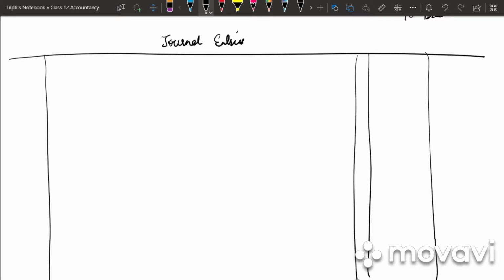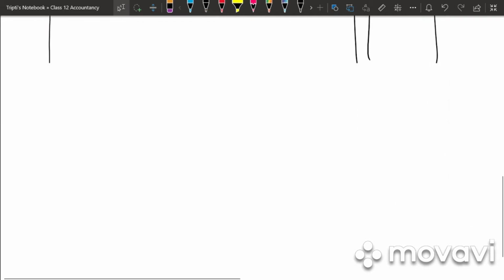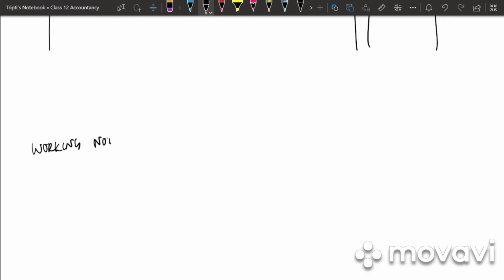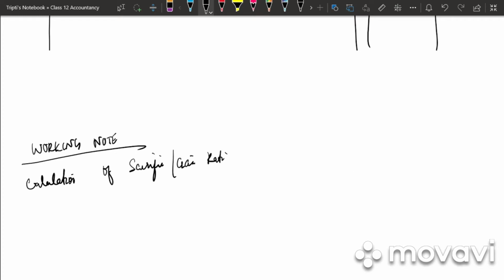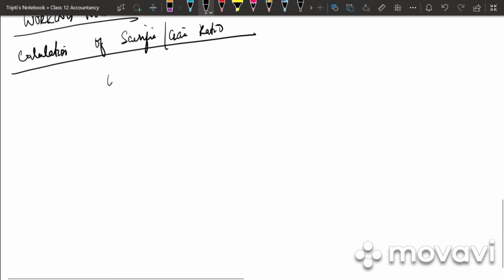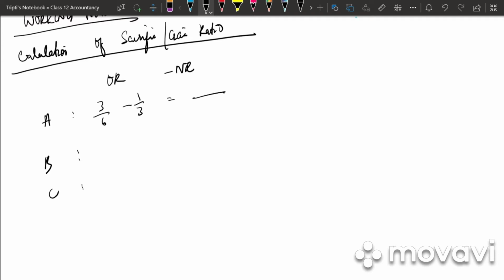So what will be the first journal entry? It is about the goodwill. So write down working note. Calculation of sacrifice gain ratio. So what is the formula? It is old ratio minus new ratio. We have three partners, that is A, B, C. So what is the old ratio of A? It is 3/6 minus 1/3. So what is the LCM? It is 6. 3 minus 2.